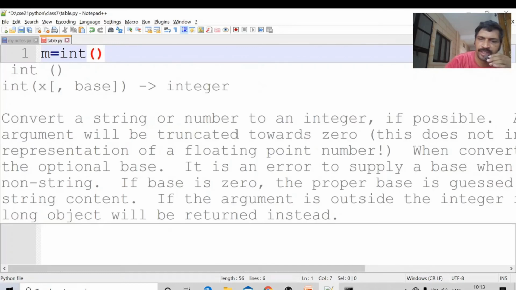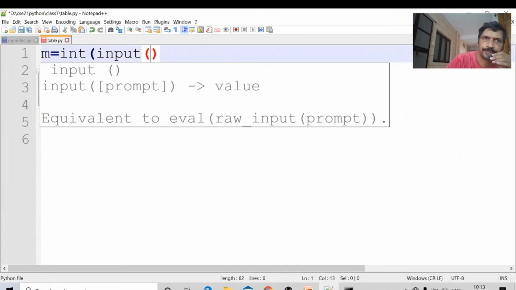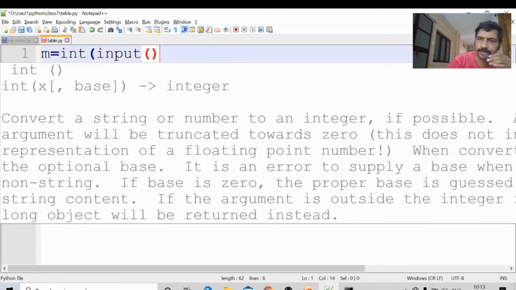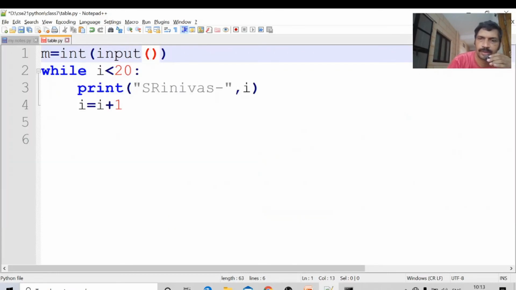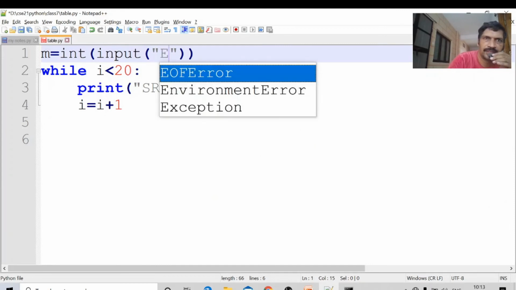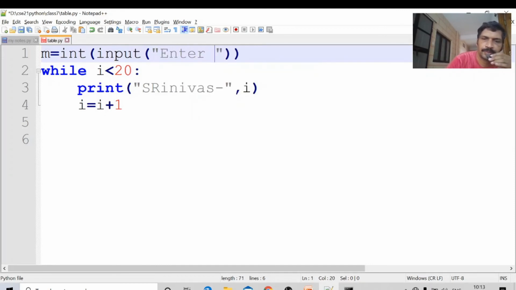For reading an integer, input, enter table number, multiplication table number. It will be prompted, and that will be converted and stored in m.